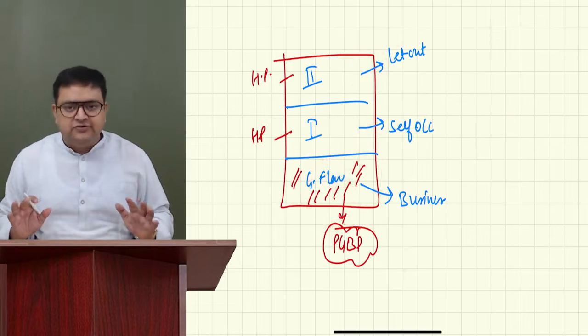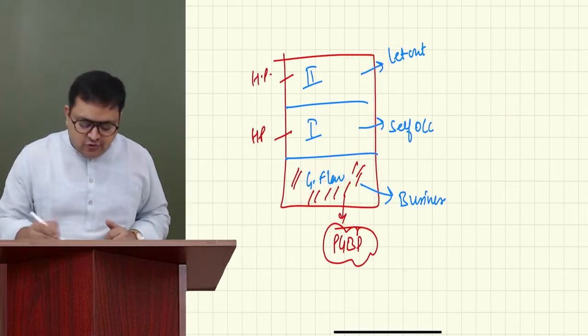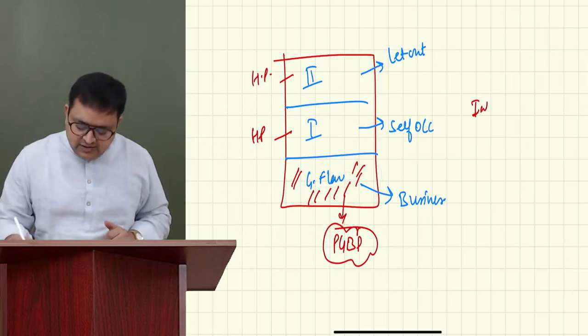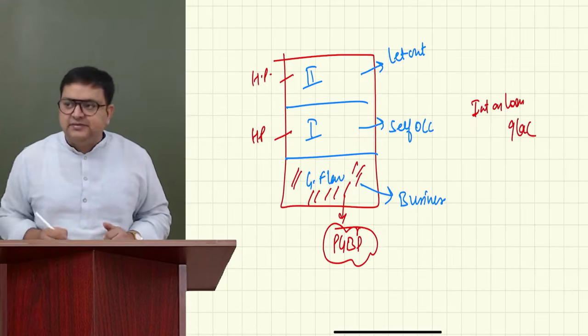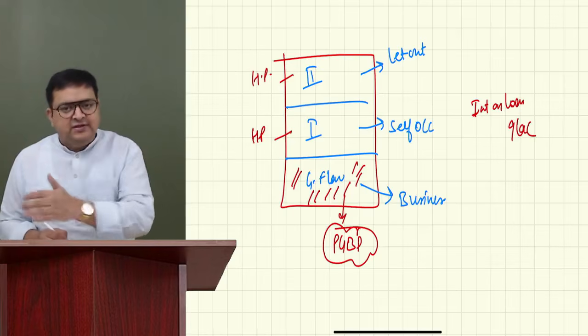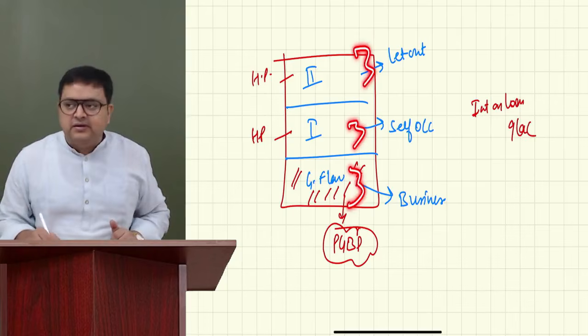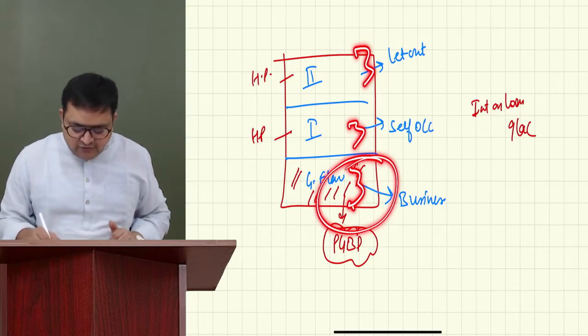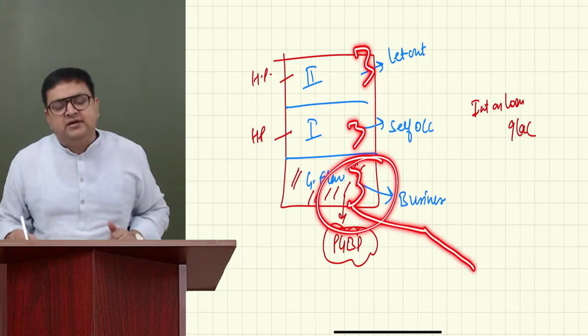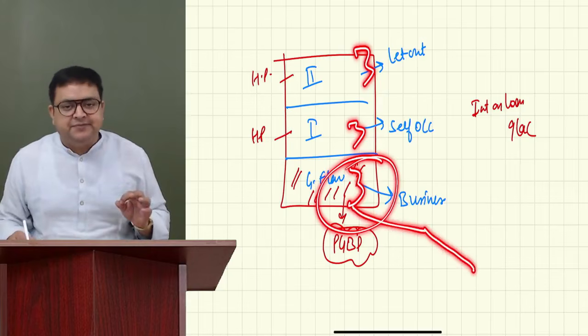Understood? Let's say there is interest on loan. For example, 9 lakh is the interest, and this is one third, one third, one third, so it is 3 lakh, 3 lakh, 3 lakh. This 3 lakh related to the ground floor is related to business, so you will get deduction under business, PGBP.